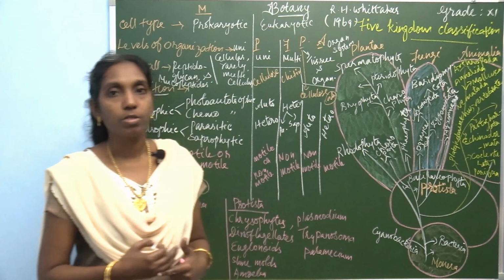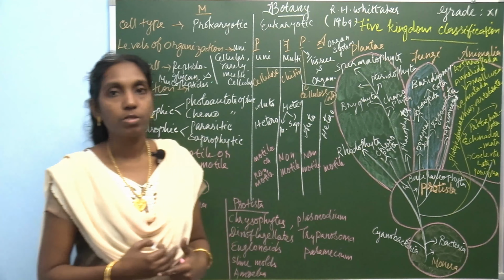Now levels of organization, based on unicellular or multicellular. Kingdom Monera, the first kingdom under the 5 kingdom system of classification, includes all the unicellular organisms. In unicellular organisms, the whole body is made up of a single cell. Rarely it contains some multicellular organisms. In multicellular organisms, the body is made up of many cells.